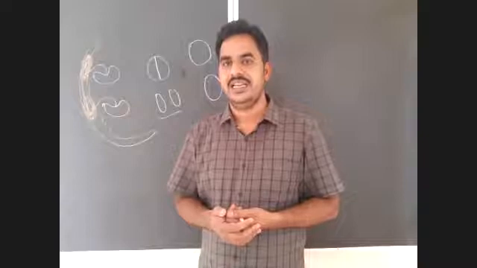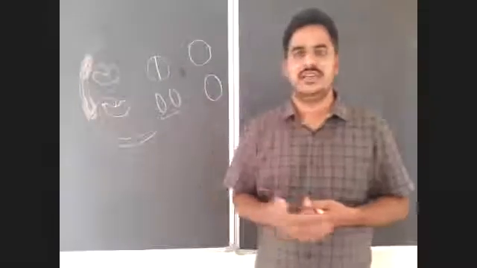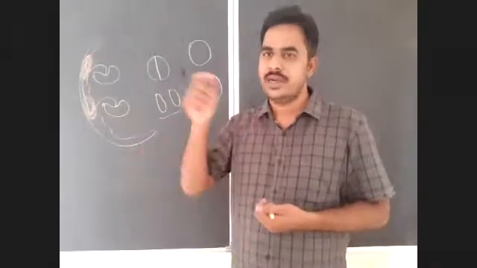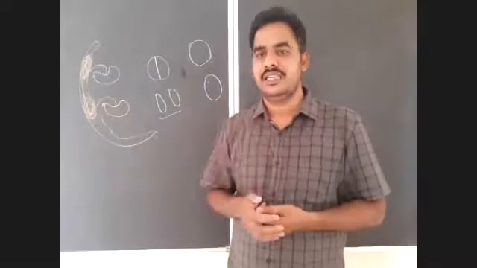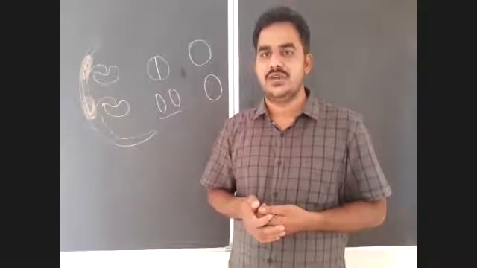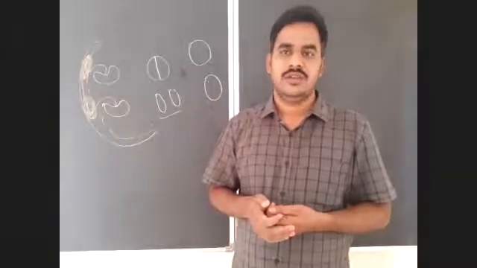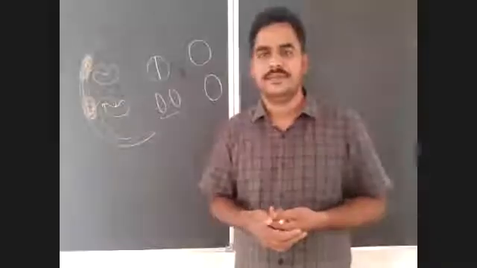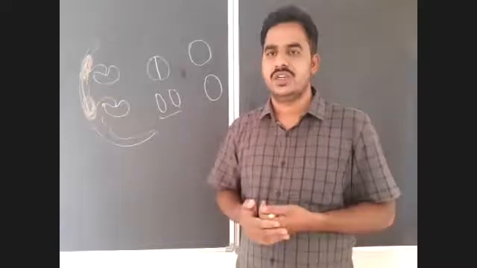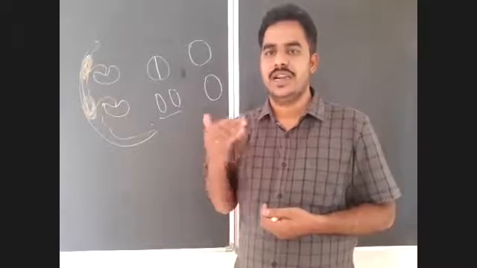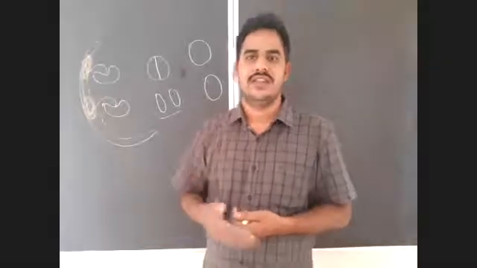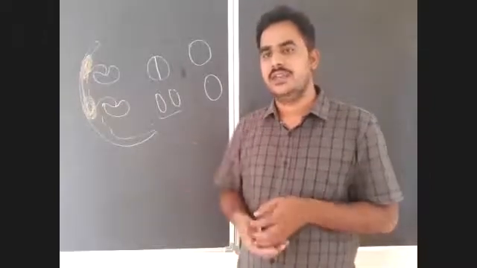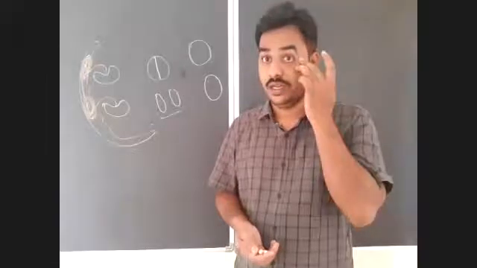At last, the tail contains the axial filament. The tail has two regions, the main piece and the end piece. In the main piece, along with the axial filament, the plasma membrane and cytoplasm are there. In the end piece, only the axial filament is there. This axial filament shows a 9+2 arrangement of microtubules, which is present in the flagellum and also in cilia. So it is similar to a flagellum. It is a structure essential for motility, and that is the main source of motility of the sperm. That is the tail. Okay, that I have to remember about the structure of the human sperm.